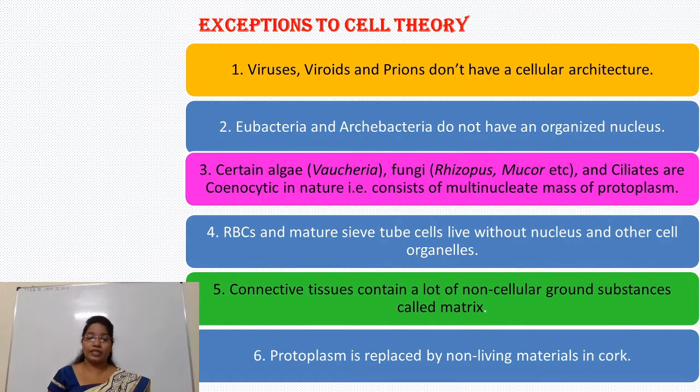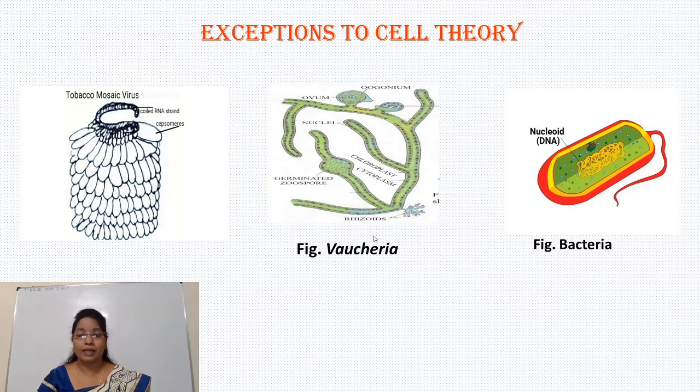The next exception is certain algae such as Vaucheria, fungi such as Rhizopus and Mucor, and certain ciliates; they are cenocytic in nature. Now the word cenocytic means they are aseptate and multinucleated. So this is an example of Vaucheria. This photograph is of Vaucheria.